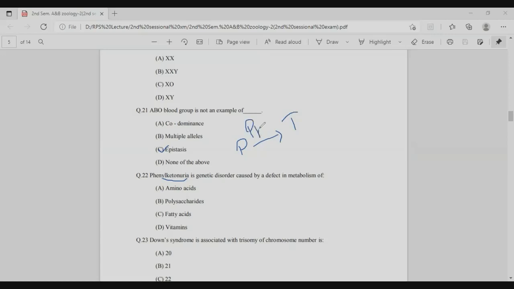But due to the absence of this enzyme, phenylalanine is not converted into tyrosine, resulting in an increase of phenylalanine in the patient. This disorder is known as phenylketonuria. So in the question, phenylketonuria is a genetic disorder caused by a defect in the metabolism of amino acids. So that answer is the A option, the amino acid.